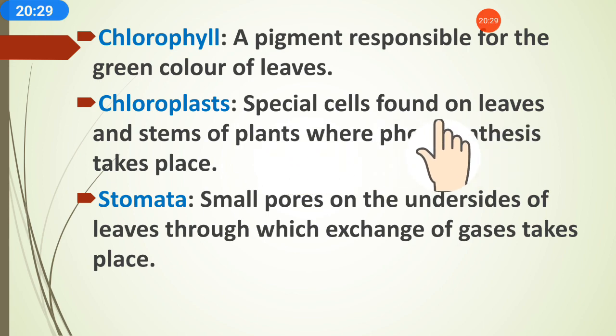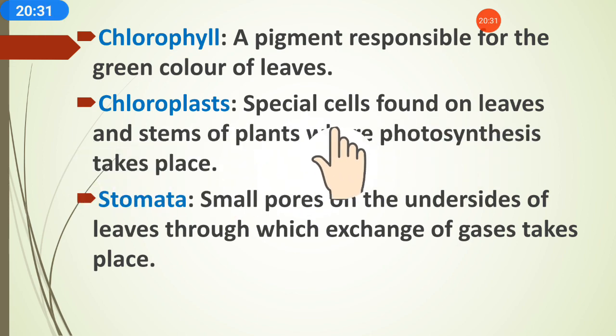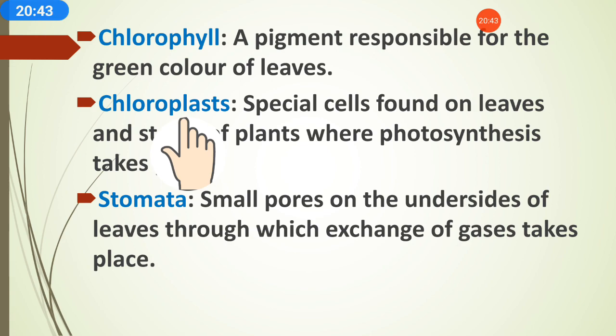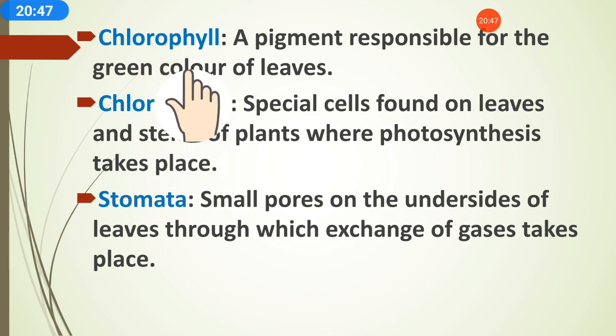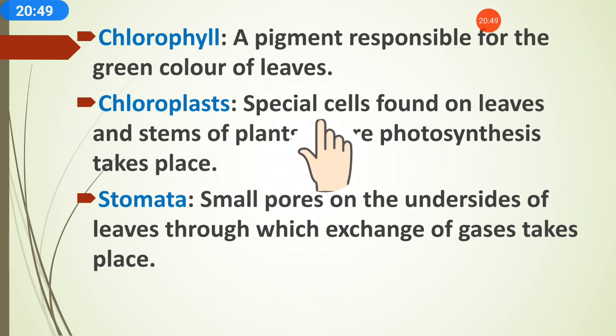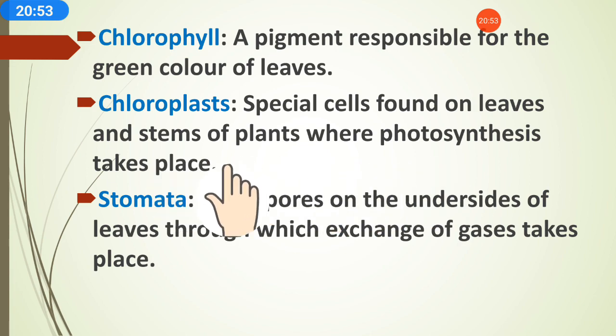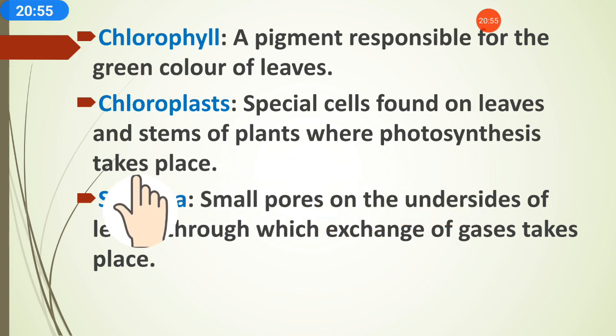Chloroplasts are special cells found on leaves and stems of plants where photosynthesis takes place. This photosynthesis process takes place in the cells of chloroplast, where chlorophyll is also present. In these cells the photosynthesis process occurs.